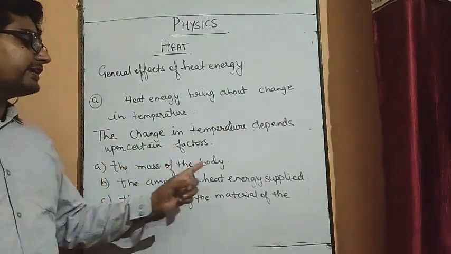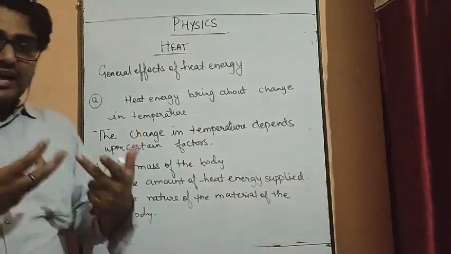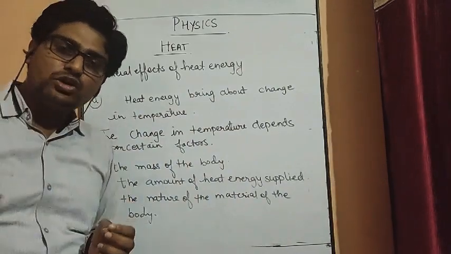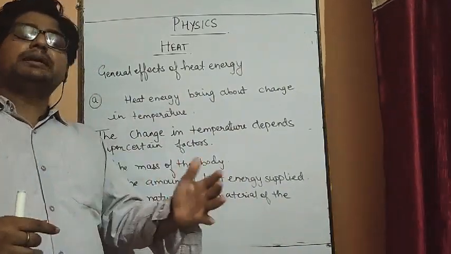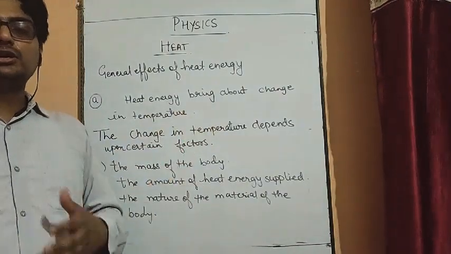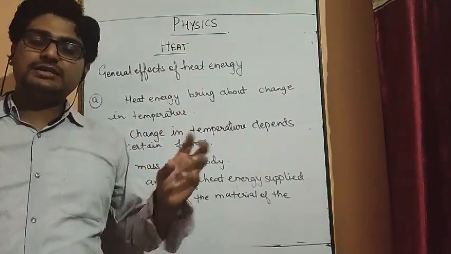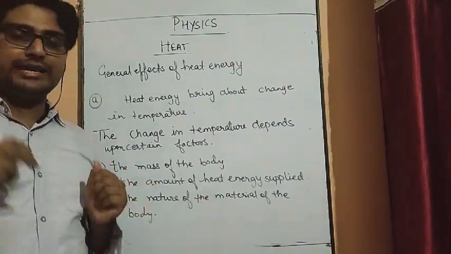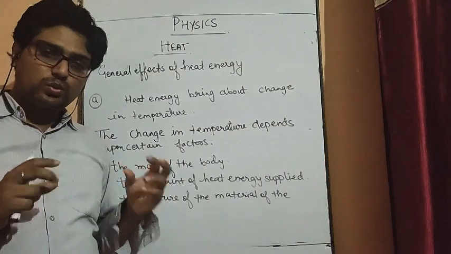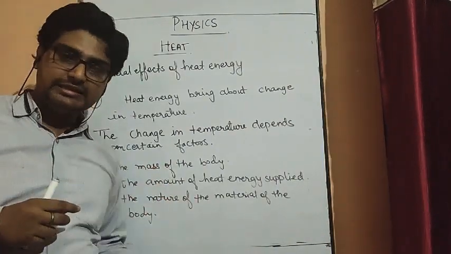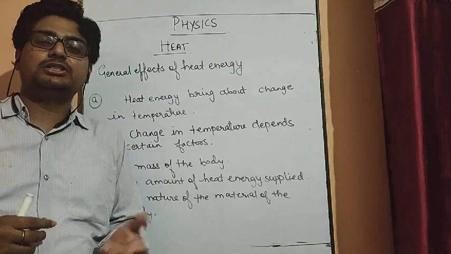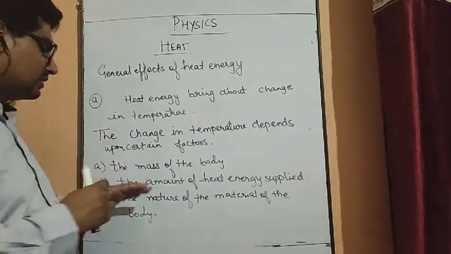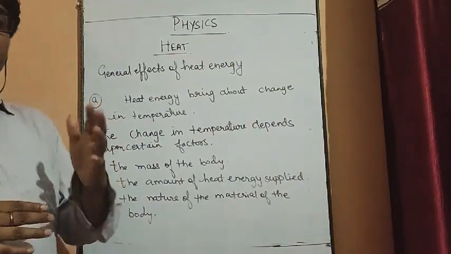Second one, the amount of heat energy supplied. Meaning the way you are supplying the heat energy, how much heat energy you are supplying. If you supply very little heat energy, then to bring the same change in temperature it will take more time. Suppose you are doing slow cooking; there the supply of heat energy is very low, so the preparation of food takes place over a longer period of time. Whereas if you want to cook the food quickly, in that condition you give a huge amount of heat energy. So the more the heat energy, the more quickly the temperature will increase. The less the heat energy, the less the temperature will increase.